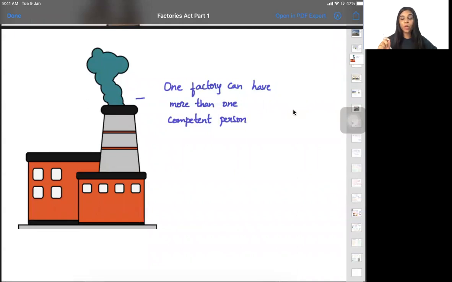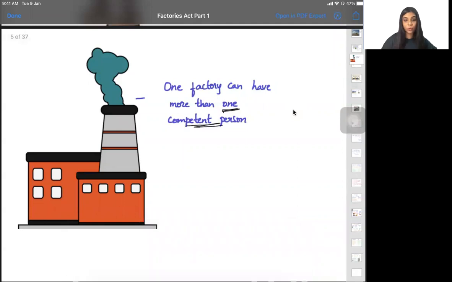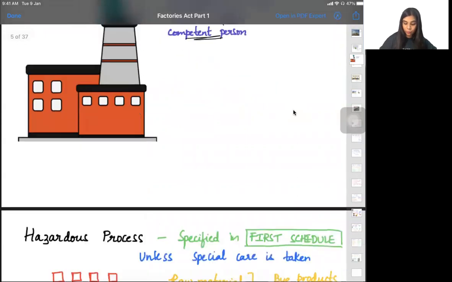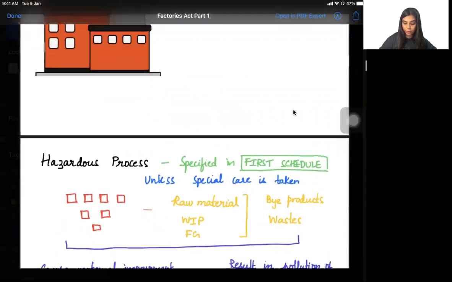So moving ahead, in one factory, you can have more than one competent person. So more than one person, the chief inspector can send to a factory to do the particular examination of the factory.